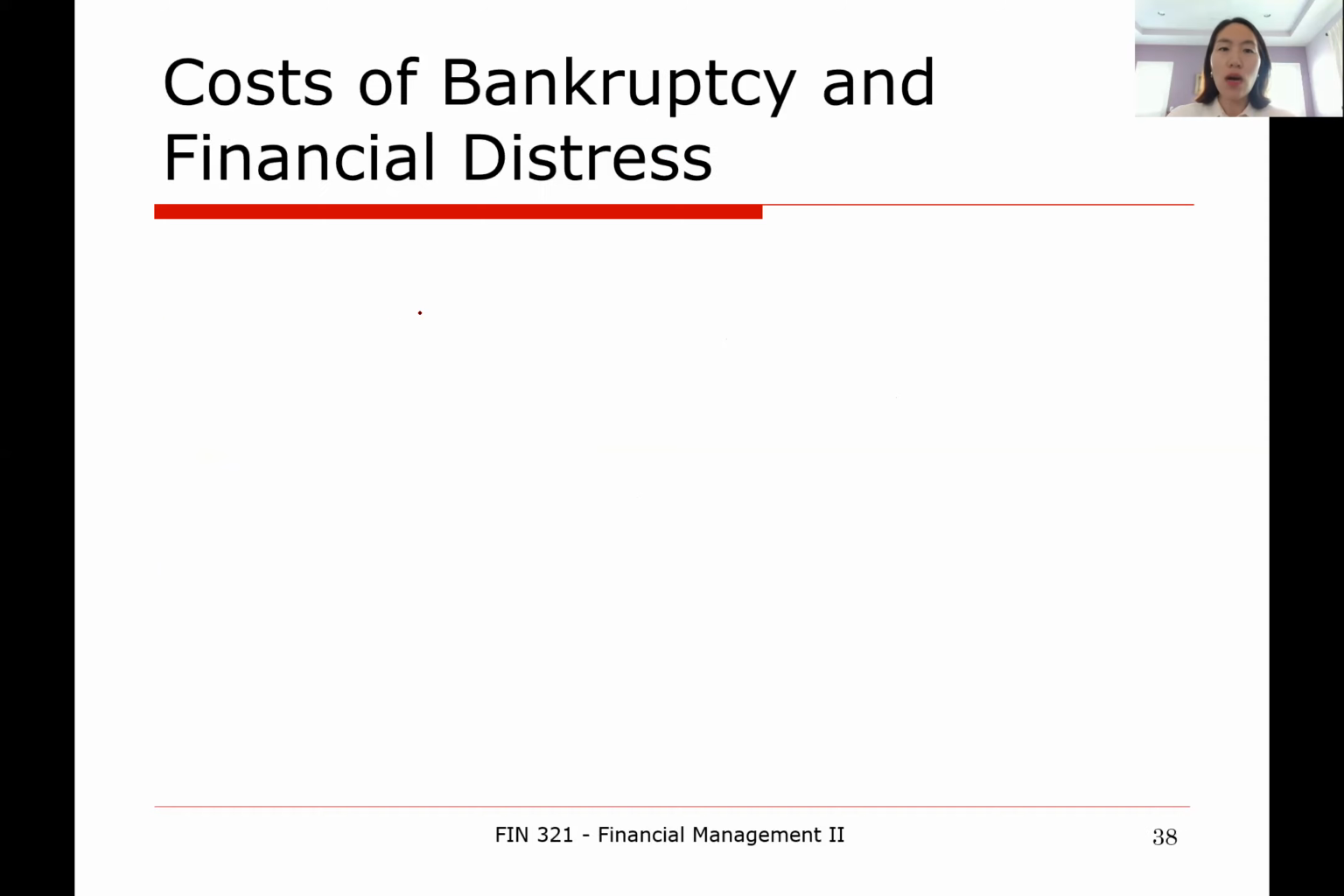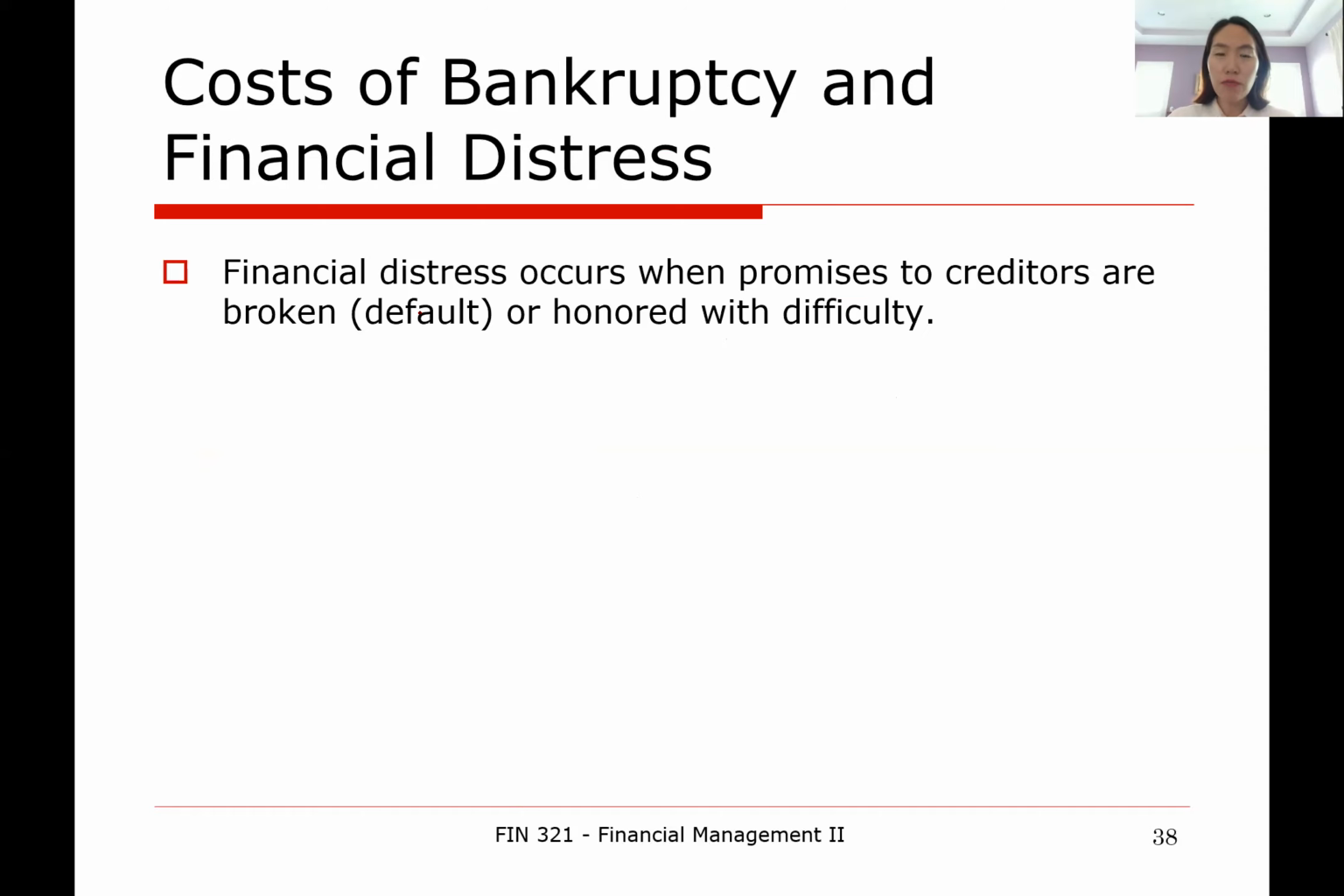Okay, so what are the costs of bankruptcy and financial distress? Well, financial distress, first of all, occurs when promises to creditors, debt holders, are broken or honored with difficulty. Remember from chapter 15, the most important feature of debt contracting is the presence of promises given to creditors. So when these promises are broken, the firm enters into financial distress, okay?